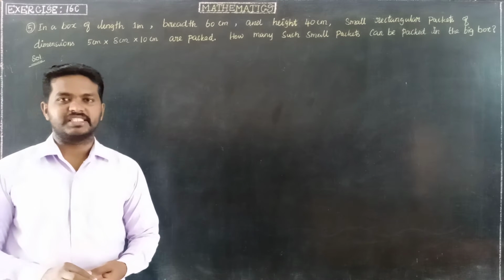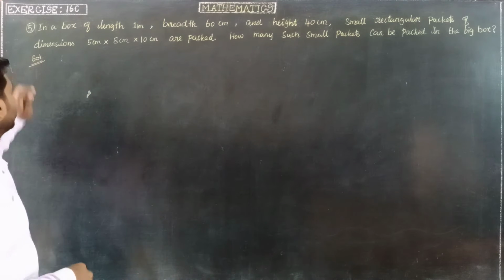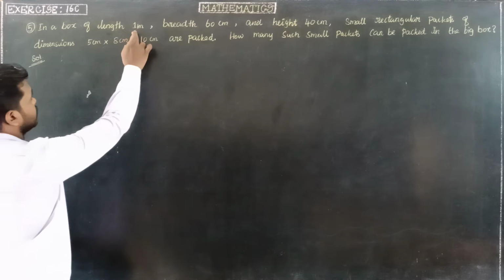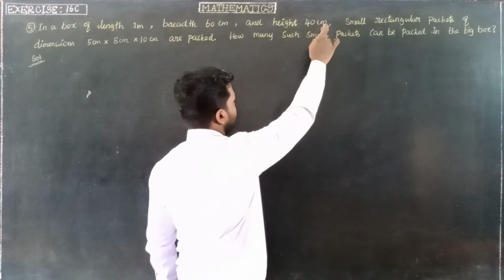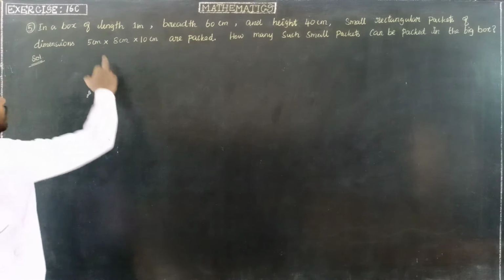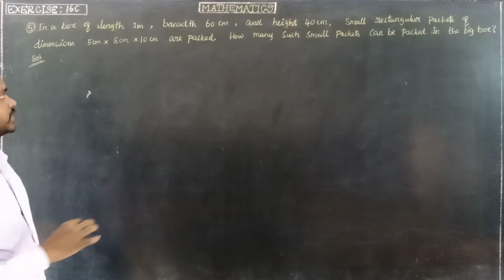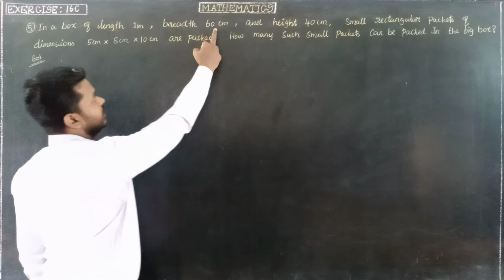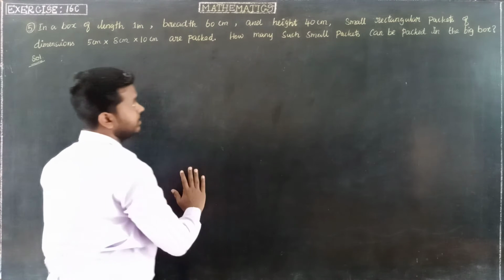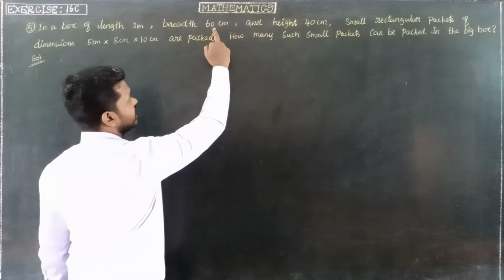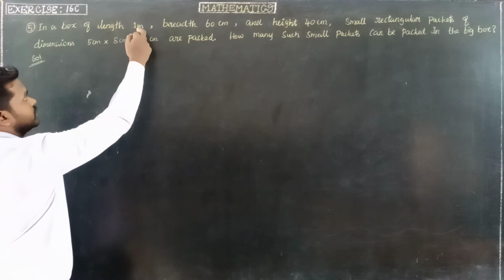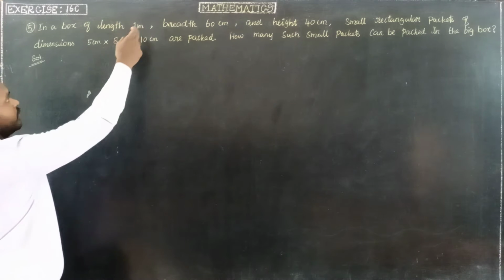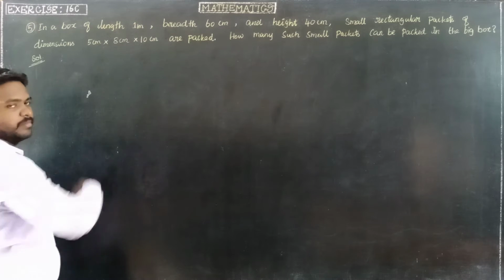Students, next exercise 16 series, question number 5. In a box of length 1 meter, breadth 60 centimeter and height 40 centimeter. So this is a box. The dimension of the box is 1 meter into 60 centimeter into 40 centimeter. The breadth and the height are given in centimeter, but the length of the box is in meter. So first of all, we want to convert the length into centimeter.